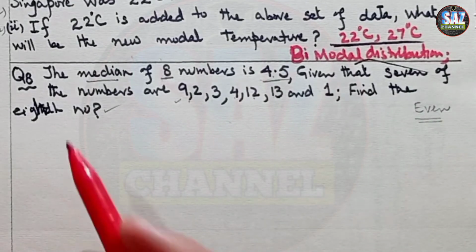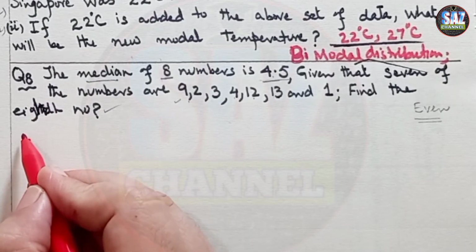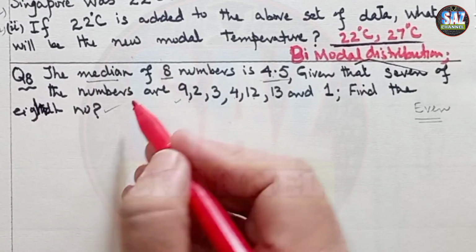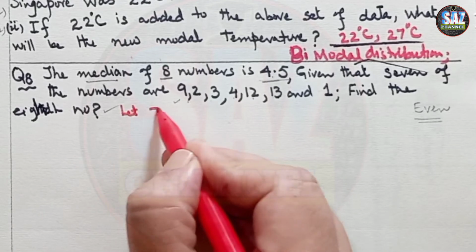So one of the situations can be that x is the unknown 8th number. Let the 8th number be x.